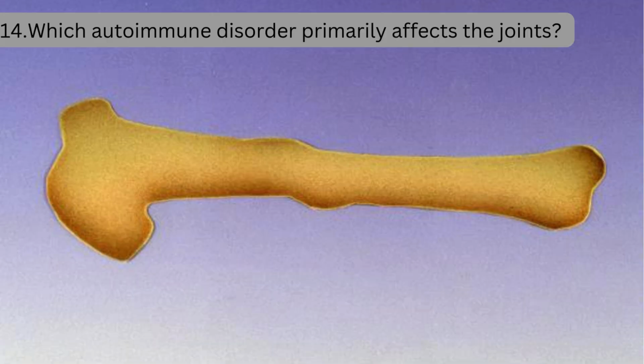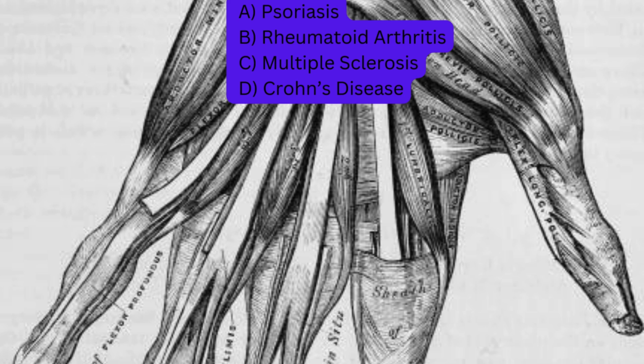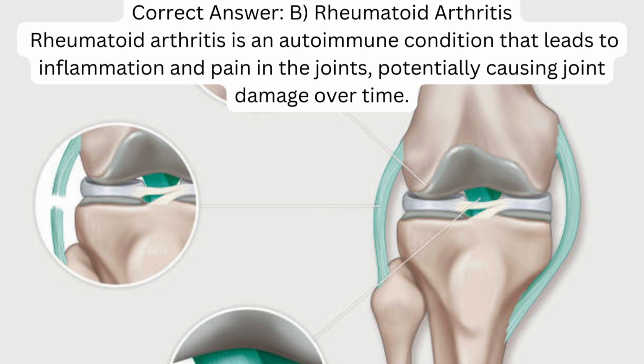14. Which autoimmune disorder primarily affects the joints? A. Psoriasis. B. Rheumatoid arthritis. C. Multiple sclerosis. D. Crohn's disease. Correct answer: B. Rheumatoid arthritis. Rheumatoid arthritis is an autoimmune condition that leads to inflammation and pain in the joints, potentially causing joint damage over time.